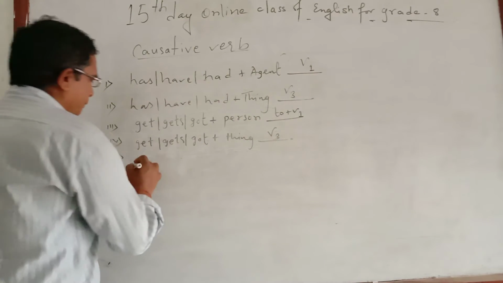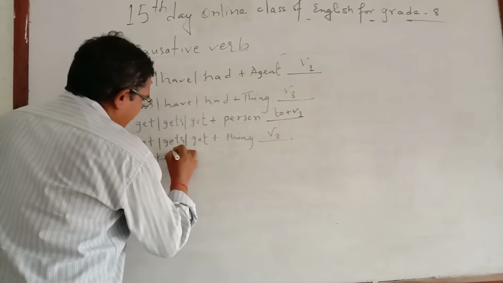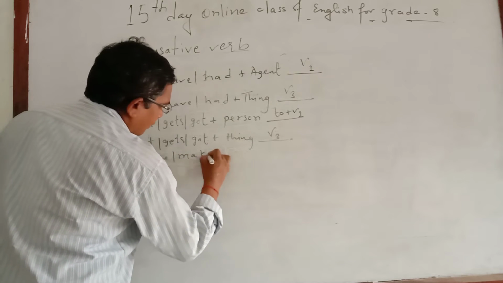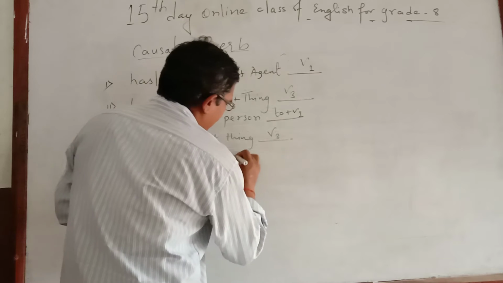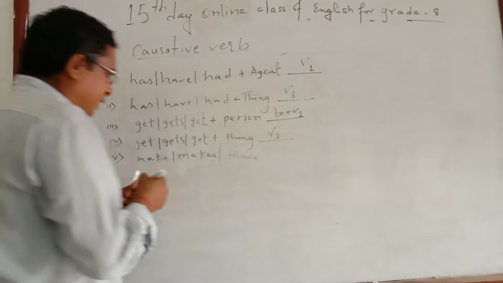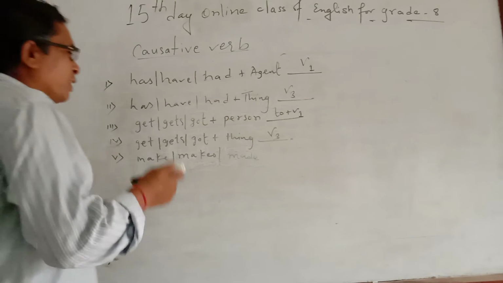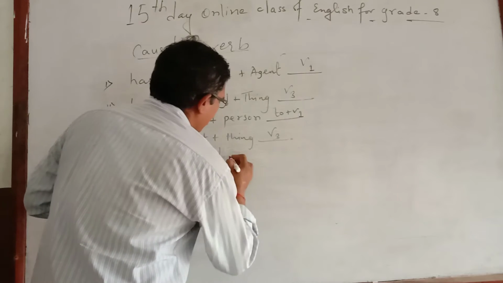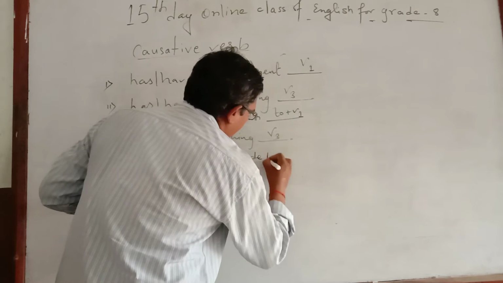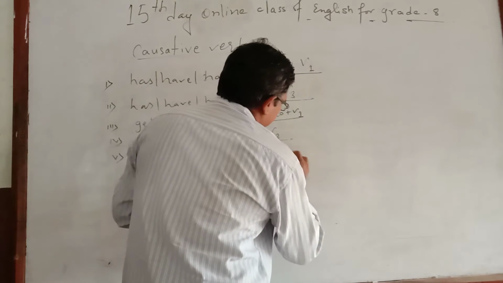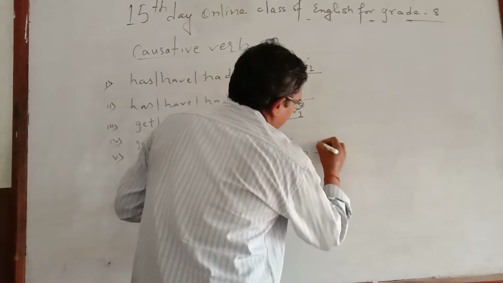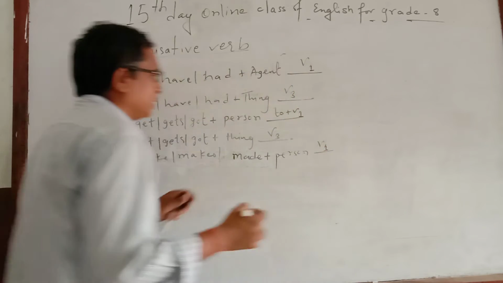Rule number 5: after make, makes, or made, if there is a person, then the answer will be verb 1.